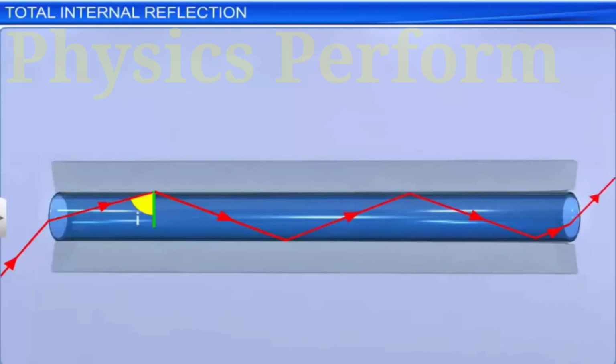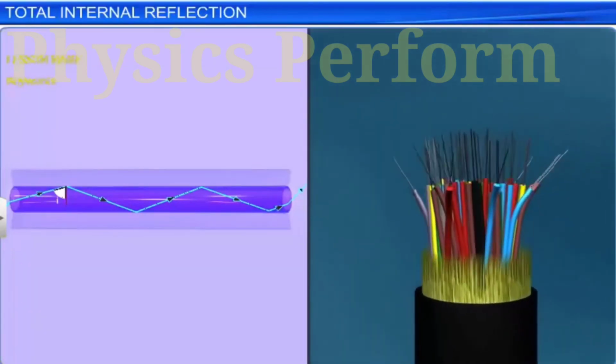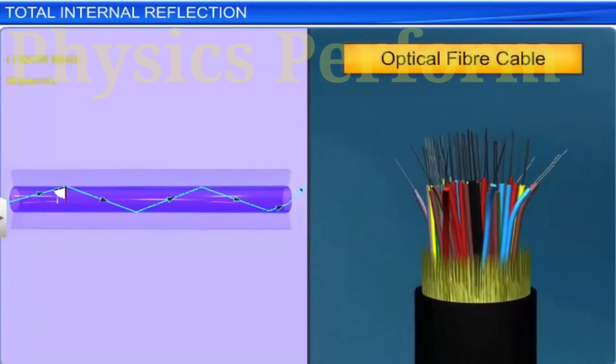This is made use of in case of optical fiber cables used for long-distance transmission of light signals. In communication systems, optical fiber cables are used to transmit video and audio signals at the speed of light. In such cases, the electrical signals are first converted to light signals and then they are transmitted through optical fiber cables.